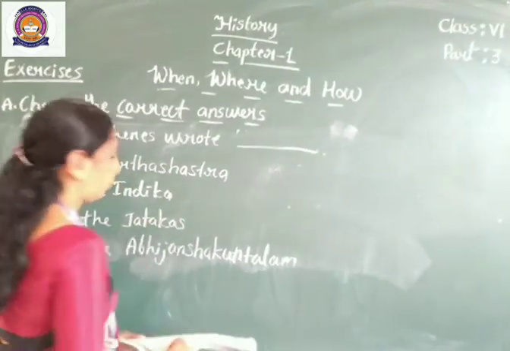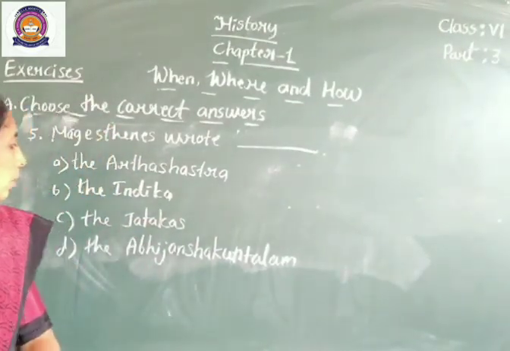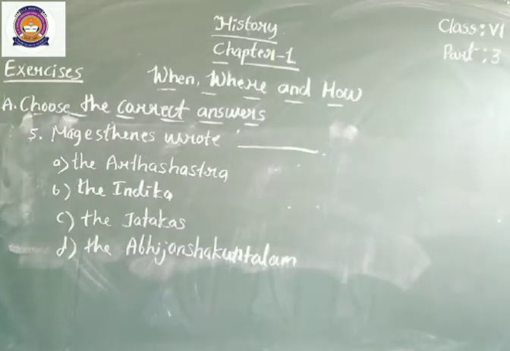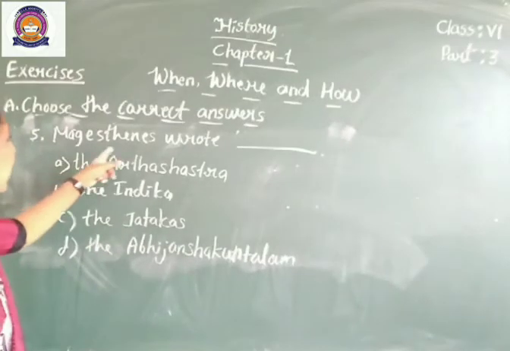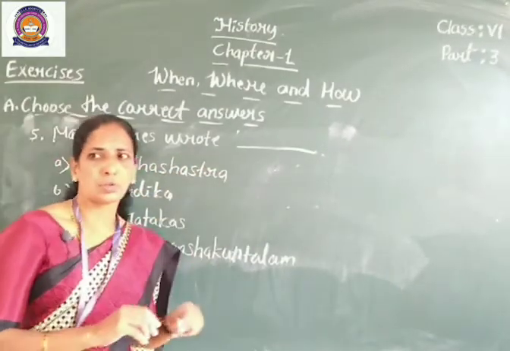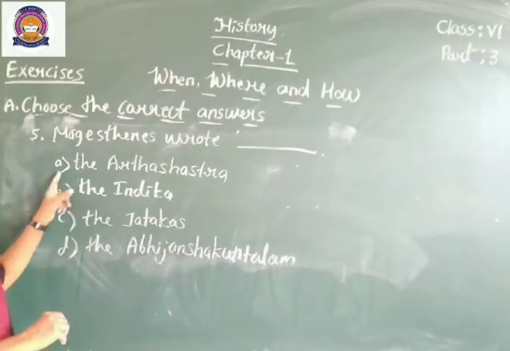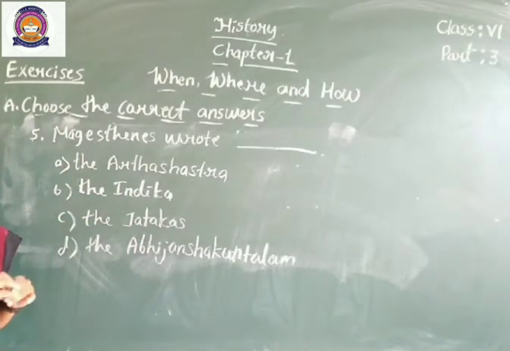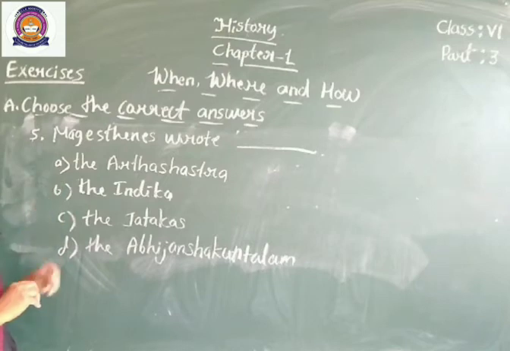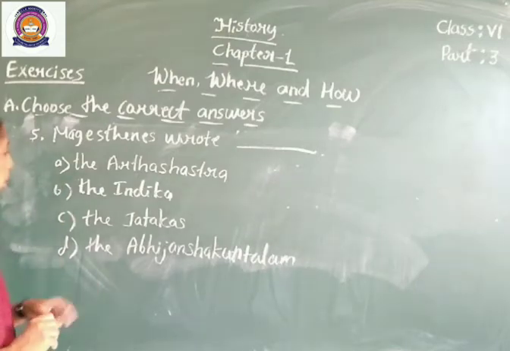Question number 5, Megasthenes wrote dash. Option A, the Arthashastra. Kautilya wrote the Arthashastra. Option B, the Indica.